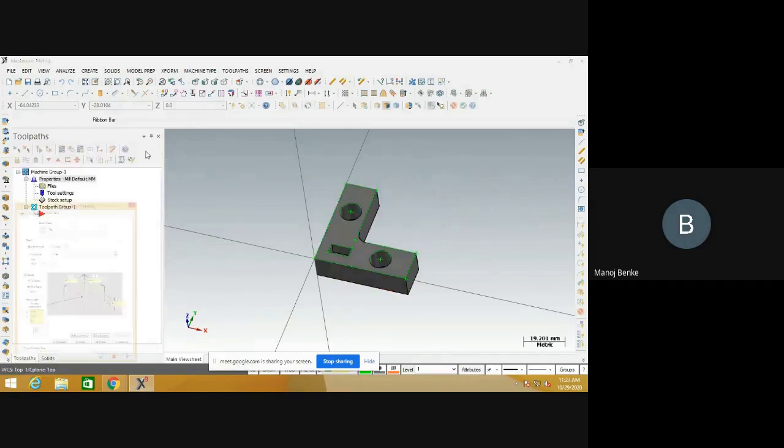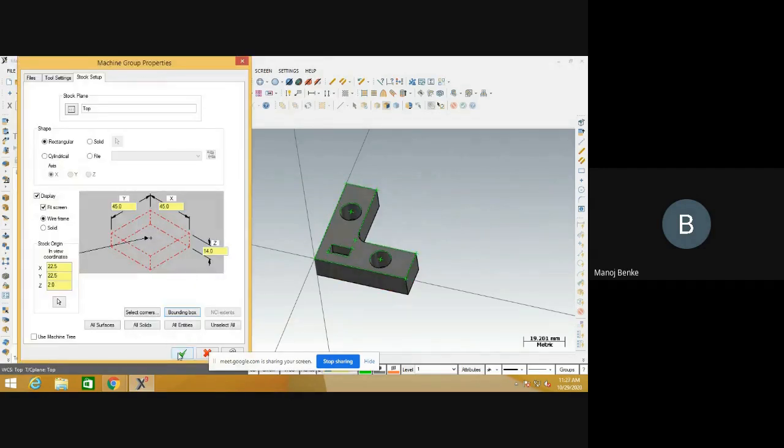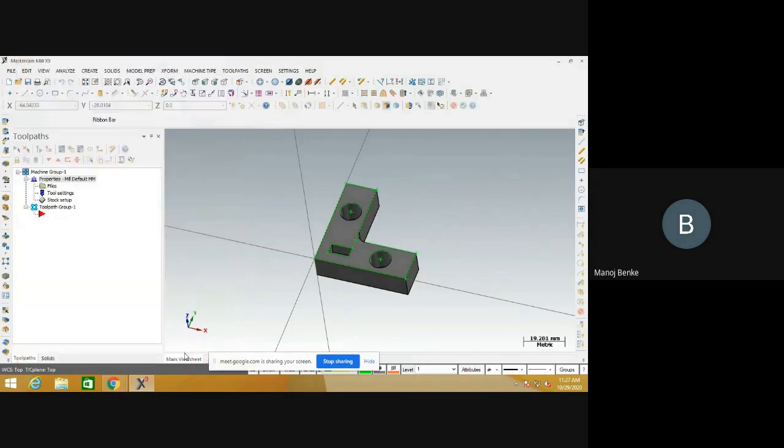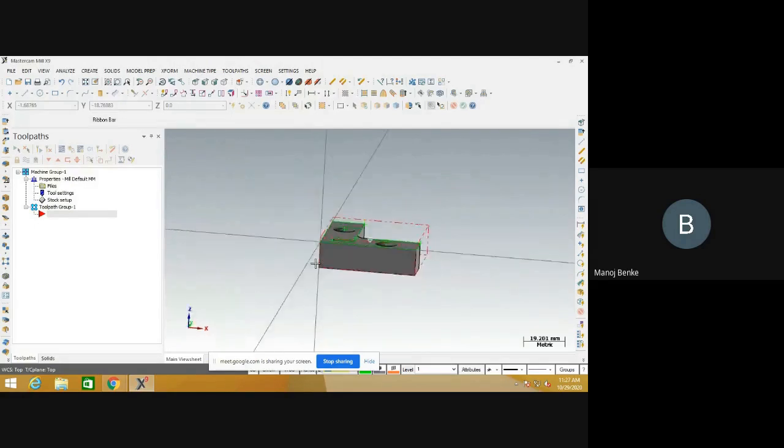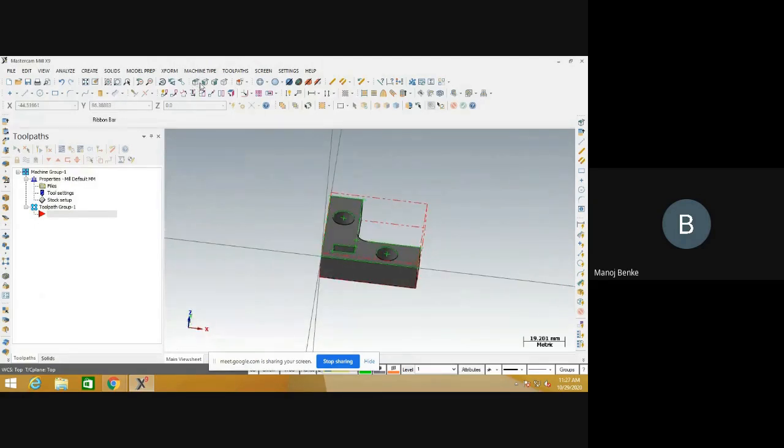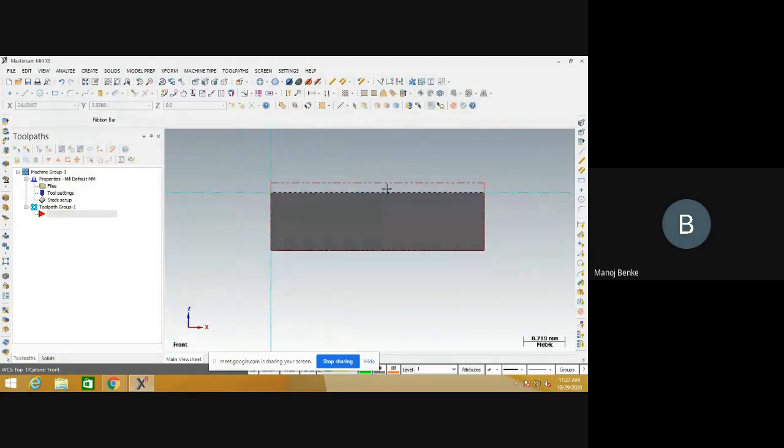Just click on the done button and then the OK button or done button. Now see in the front view. This is 2 mm of extra material. This red line indicates the raw material size, and this 2 mm extra material is for the facing operation.